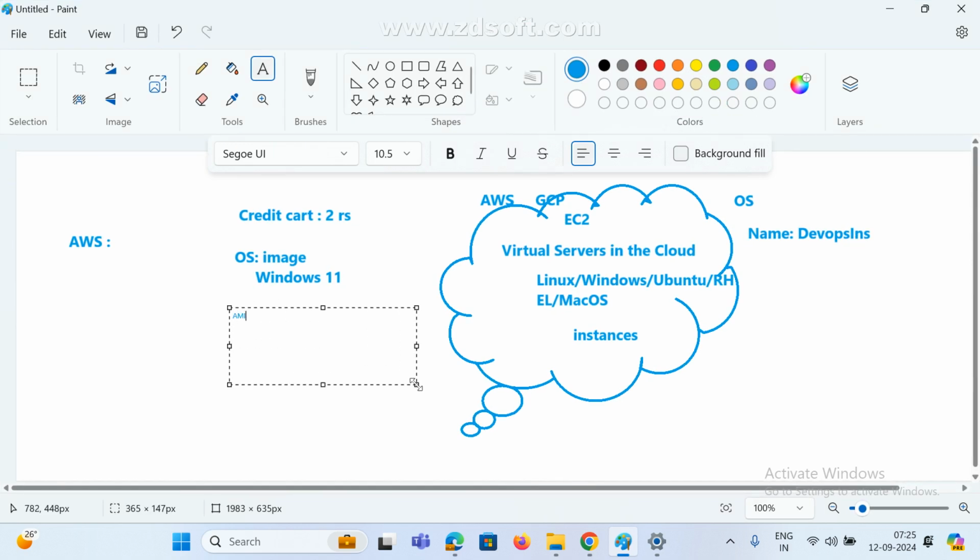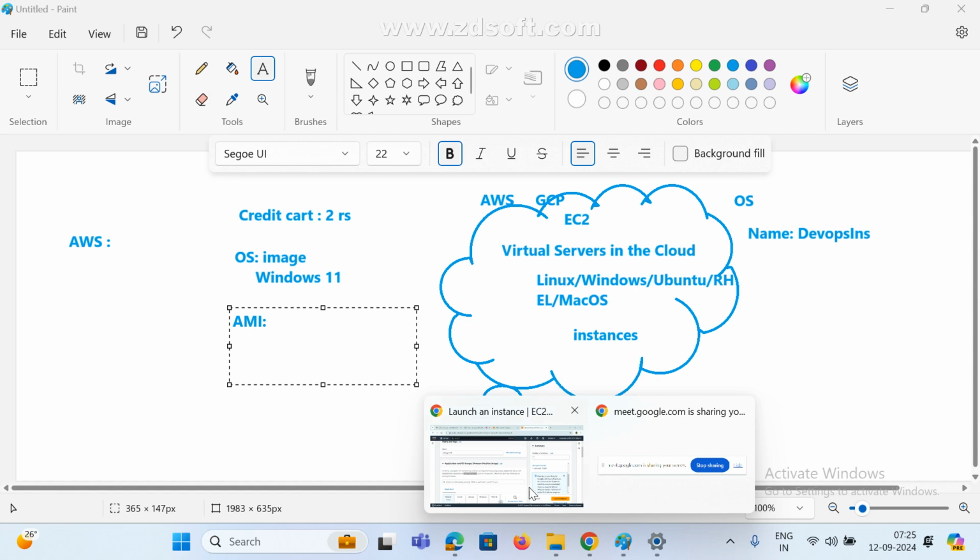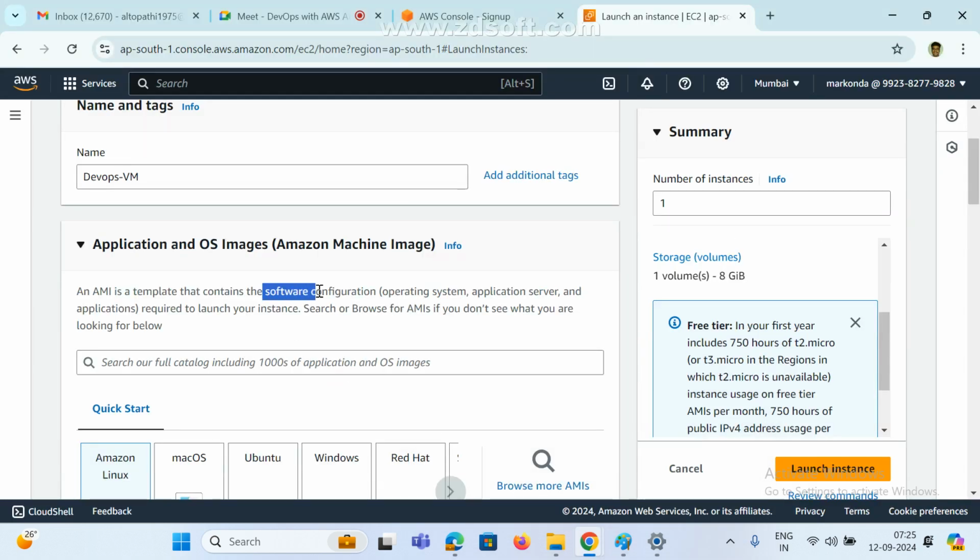AMI is the Amazon Machine Image. What is AMI? This is the full form, Amazon Machine Image. What does it contain? It contains software configurations like the operating system, application servers, and application-related configuration required to launch your instance. Simply, if you want to launch any instance, everything you require is available in the AMI image. That's it. So now we have one doubt.